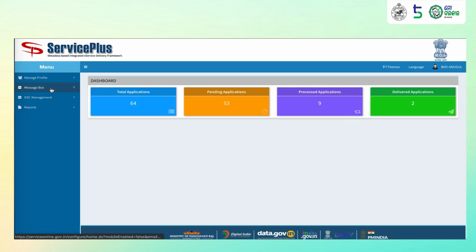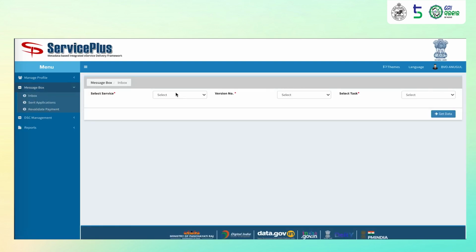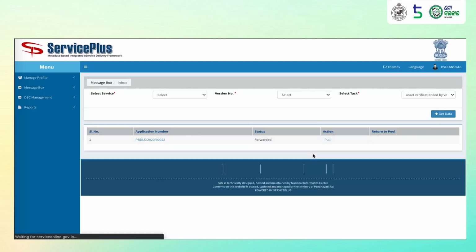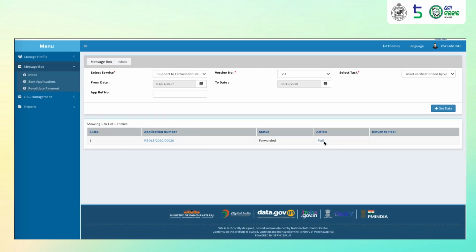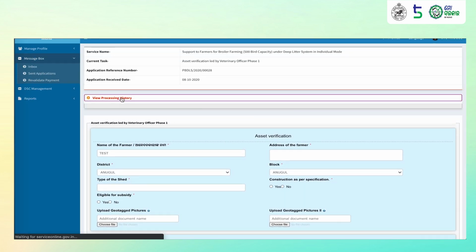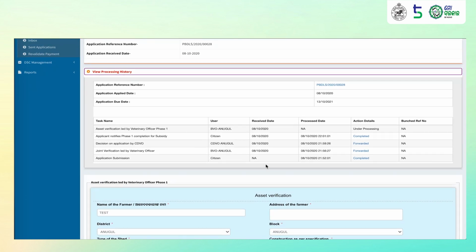Once he has logged in, he will go to message box, click on inbox, select the service, select the task name as asset verification led by veterinary officer phase 1. He will select the application, click on pull. He can view processing history, verify the dates on which different steps were performed.